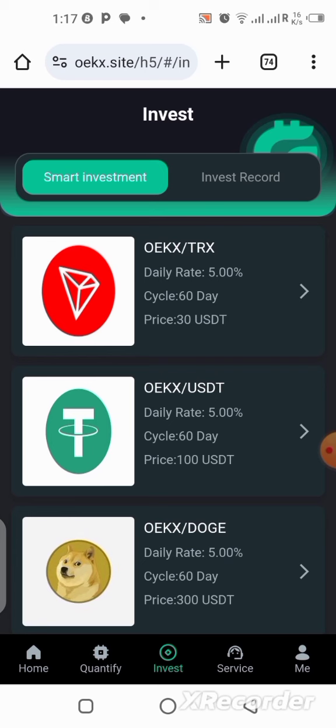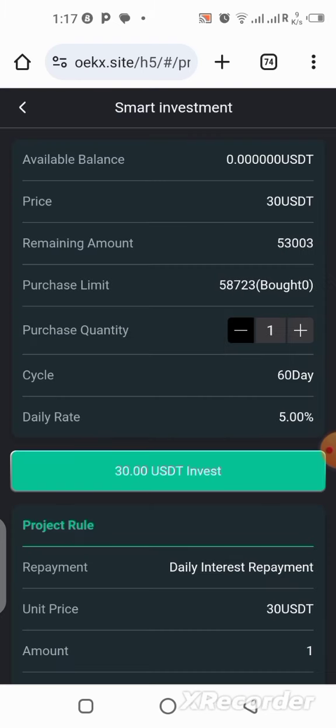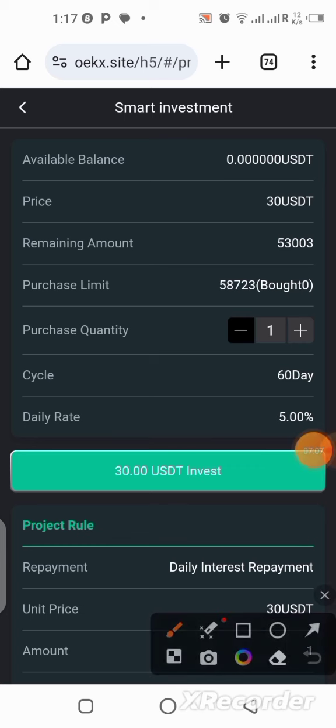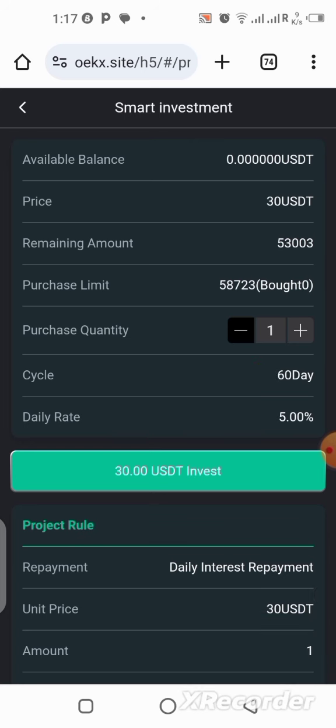All right, so in order for you to use this place, all you need to do here is to make a deposit of, let's say, 30 USDT. You are going to make a deposit of 30 USDT and you are going to be earning 5% of your amount every single day. The cycle is for 60 days. This is going to be valid for 60 days, and you are going to be earning 5% of whatever you've deposited there. So the minimum is 30 USDT, but you can go higher if you wish to. The higher your funds, the higher your return on investment. So that is how it works.